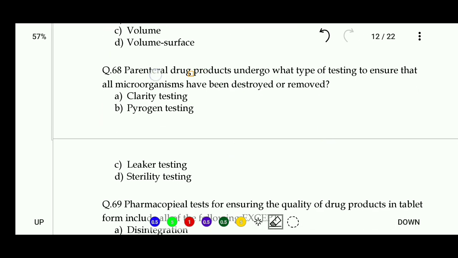Next, 68. A parenteral drug product undergoes what type of testing to ensure that all microorganisms have been destroyed or removed? Clarity testing, pyrogen testing, leaker testing, or sterility testing? The right answer of this question is D, sterility testing. Too easy a question.